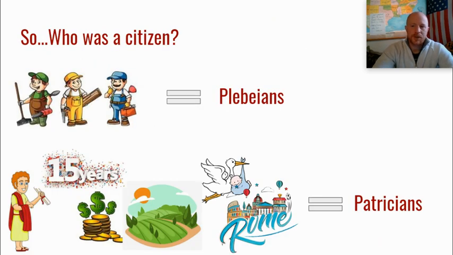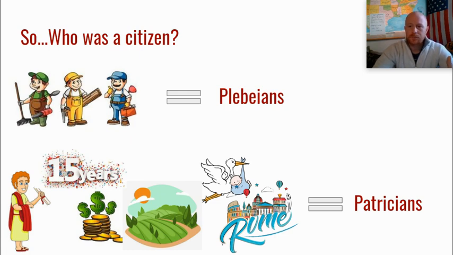Once again, just like ancient Greece, we have to figure out who's a citizen and who's not a citizen in this government. Citizens were classified as two different types. First were your plebeians. These were your lower class working Joes, and they made up the majority of the people in ancient Rome. A smaller group of people, known as patricians, had a few more requirements.